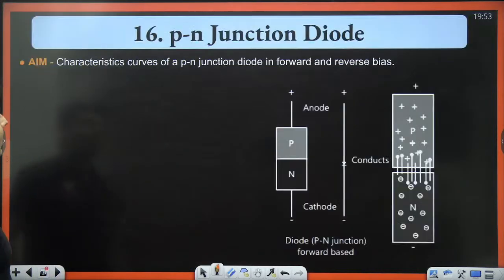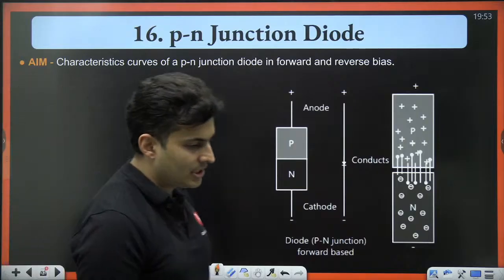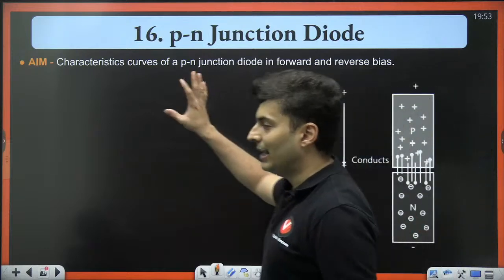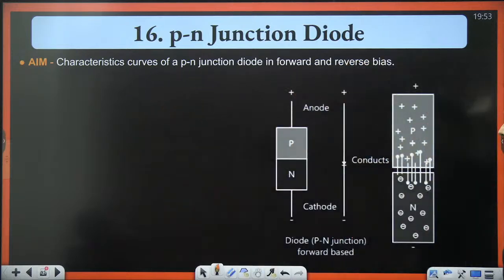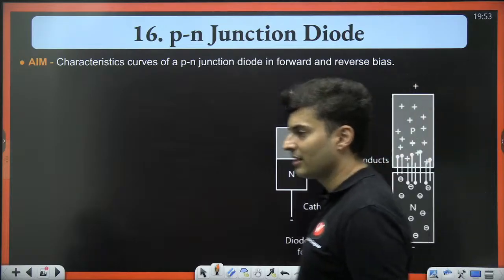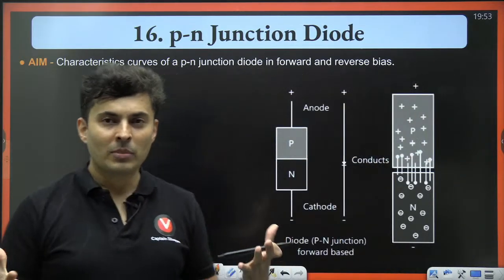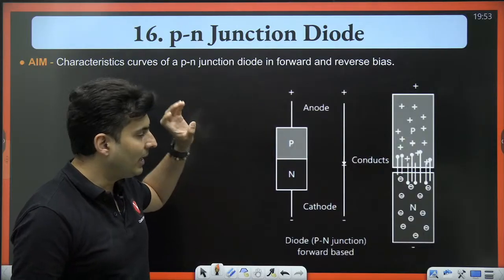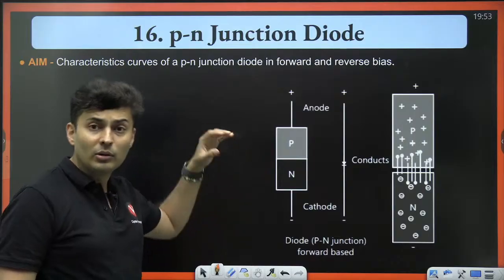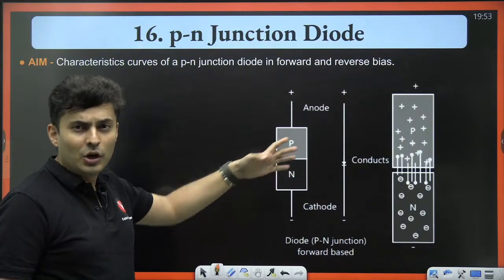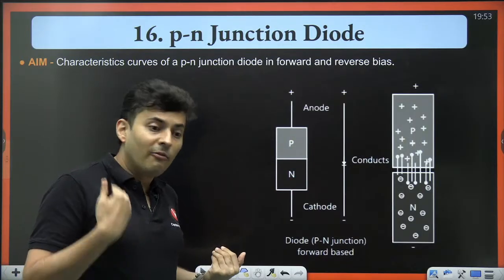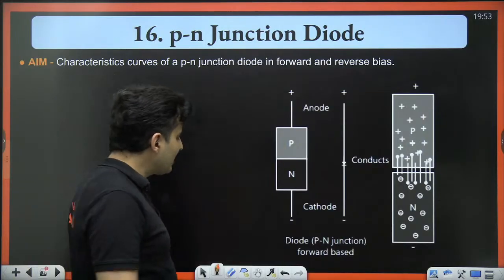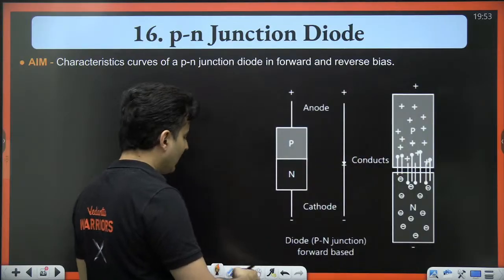Awesomeness. Next one is on the p-n junction, where you draw or understand the characteristics of the p-n junction diode in the forward and the reverse bias. Remember, a p-n junction is where on one side you dope it with a pentavalent impurity and the other side you dope it with a trivalent impurity, so one side is electron excess and the other side hole is in excess.